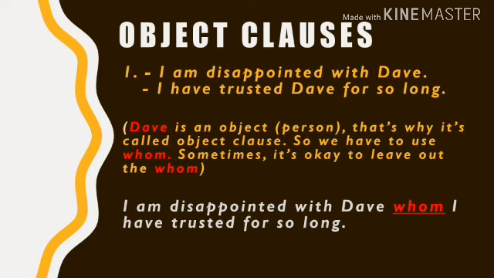I am disappointed with Dave, and I have trusted Dave for so long. As you can see, Dave in the second sentence is an object, right? That's why it's called an object clause. And because Dave is a person and he is an object, we have to use whom, not who or which. Then if we combine the two sentences into one, it will be: I am disappointed with Dave, whom I have trusted for so long.